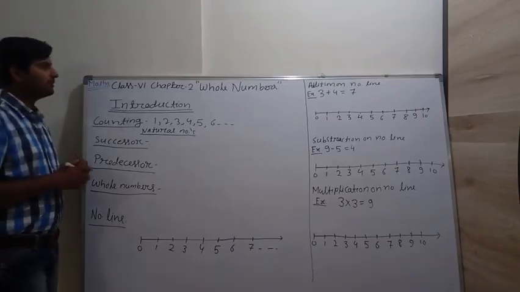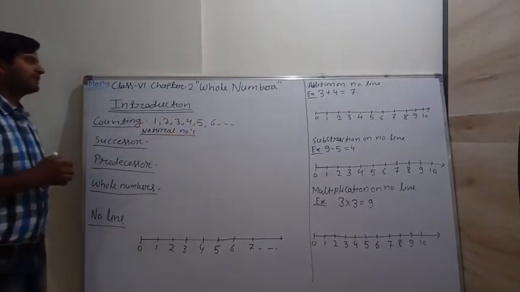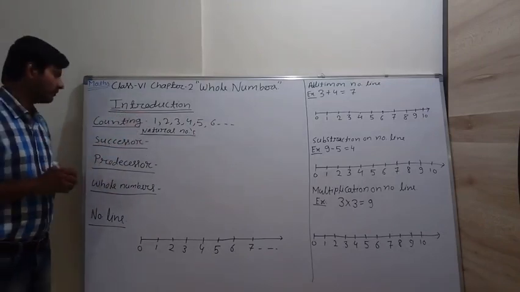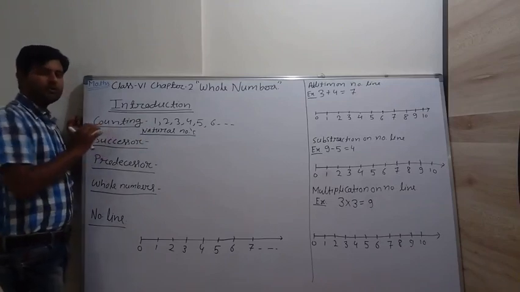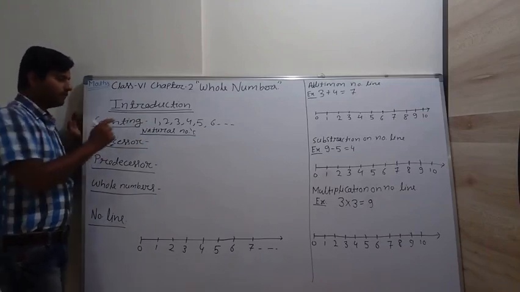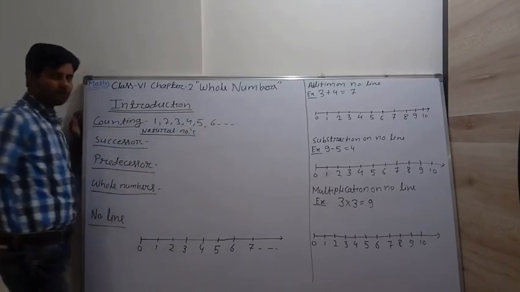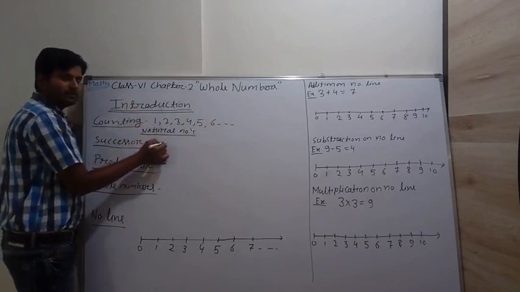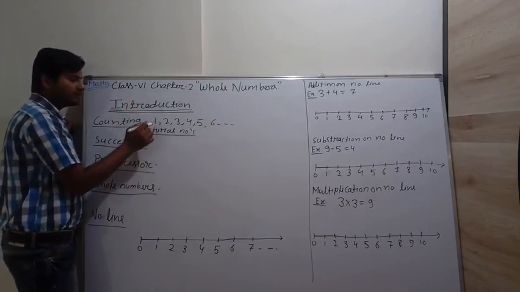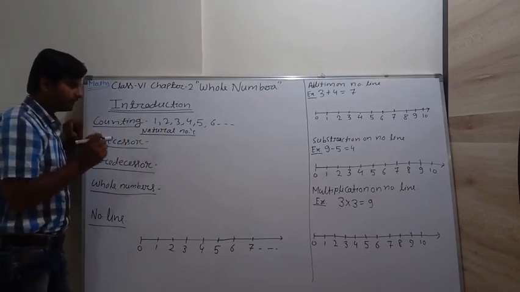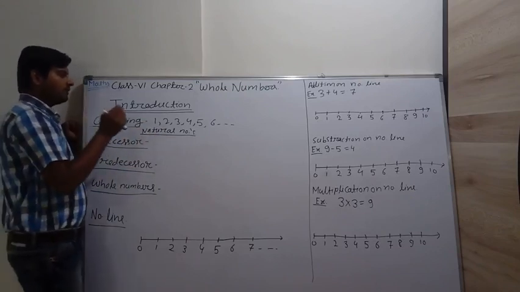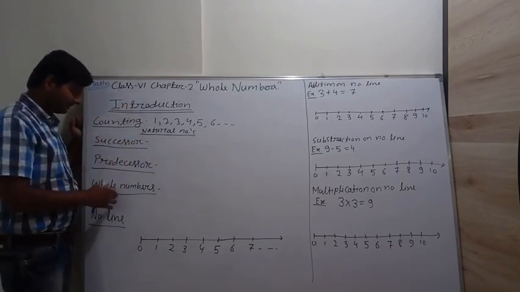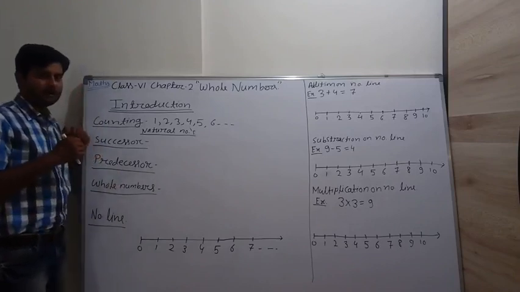Today we start a new chapter, whole number. Before starting this chapter, first I introduce this chapter to you. Counting, you know very well, starts from 1, 2, 3, 4, 5, 6, and so on. So what are 1, 2, 3, 4, 5, 6, and so on? These are the natural numbers. So counting starts from the natural numbers. Now in this chapter we learn some more things: successor, predecessor, whole number, number line, and other things also.